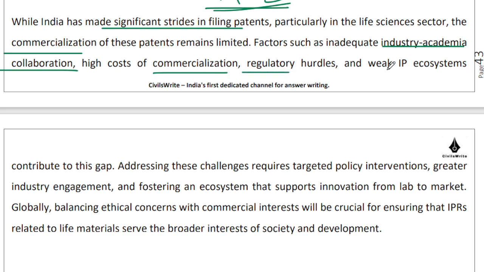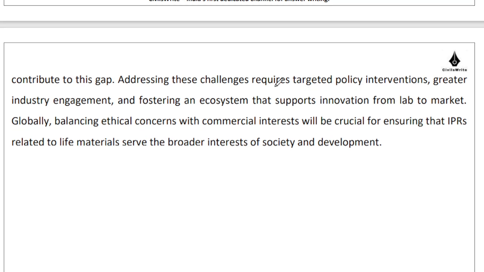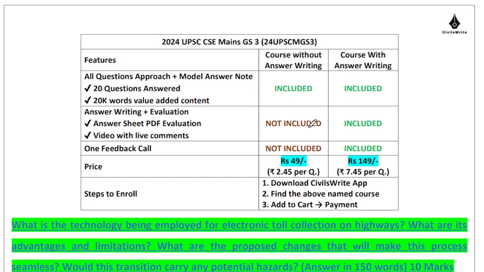Regulatory support system is there, IP ecosystem is strong enough, right? So for this, we need targeted policy interventions, greater engagement with various stakeholders, as well as an ecosystem approach that needs to be taken, right? And finally, we need to balance the ethical concerns with commercial interests and with our national interests, which is where our research institutions need to step up and play a much stronger role.